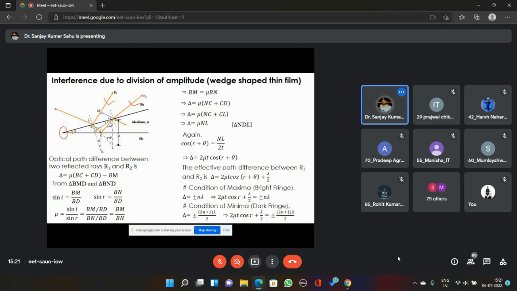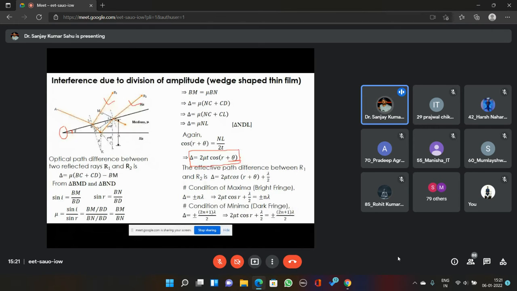The geometry is a little bit different but quite similar, and I have already uploaded the notes, so you can work it out yourself. The total path difference between the two reflected coherent components R1 and R2 is delta equal to 2 mu t cos (r plus theta) instead of 2 mu t cos r, where theta is the angle of the wedge.